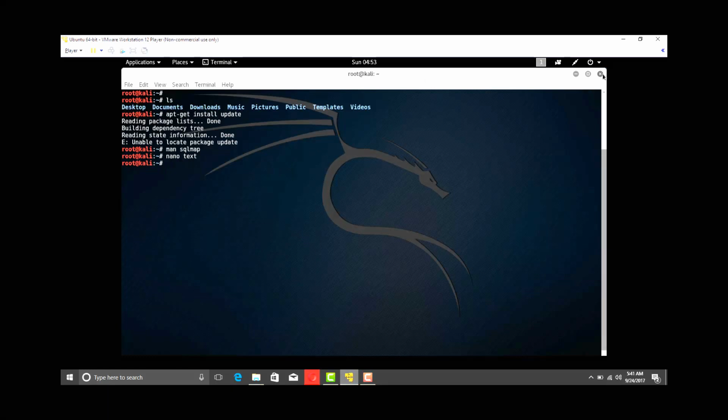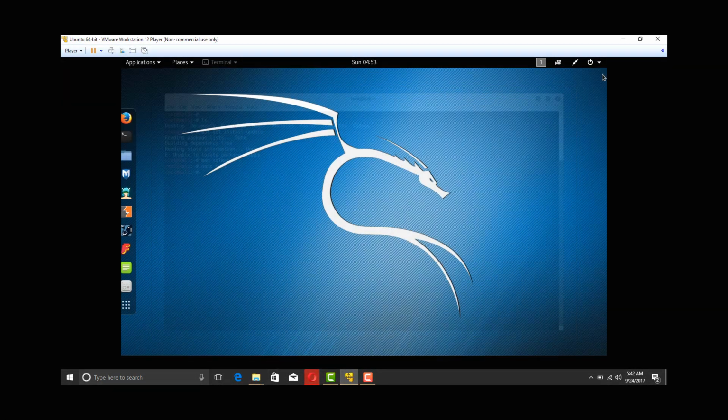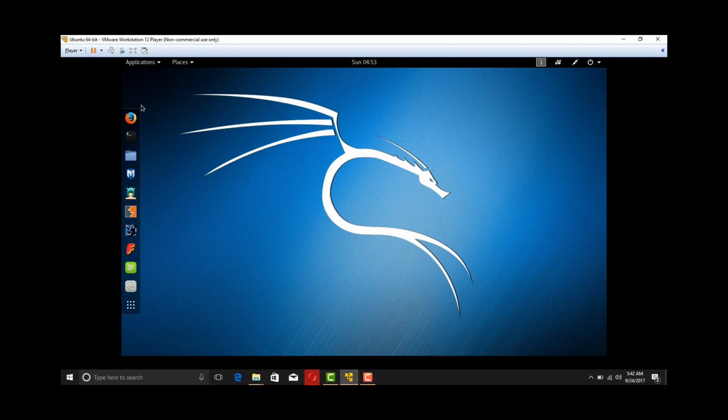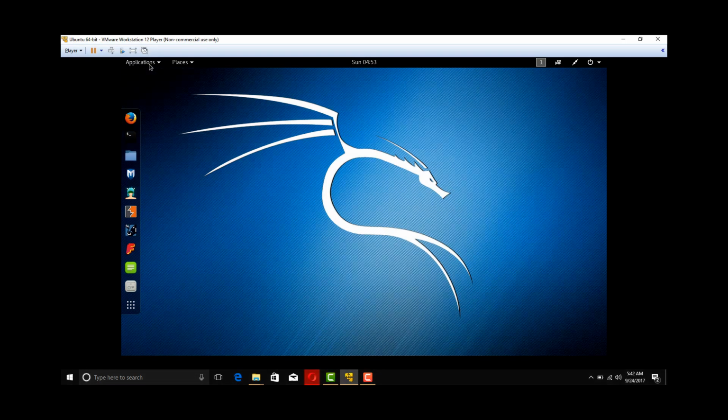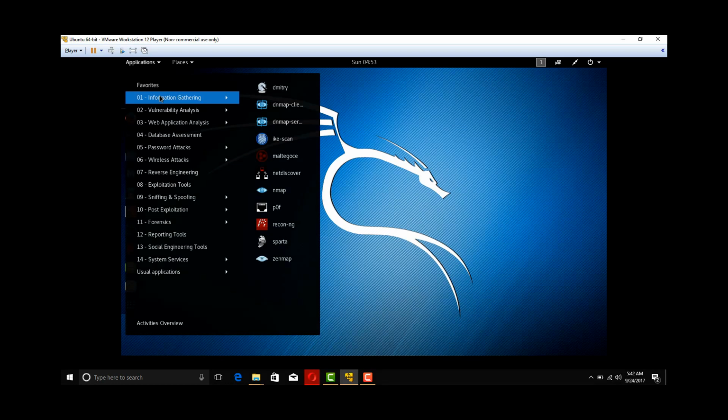Easy to use, and it is the basic commands you needed. That's all, nothing other than that. Okay, we can surf through the applications and some of the basic applications like information gathering. Mostly in ethical hacking there are 5 steps.